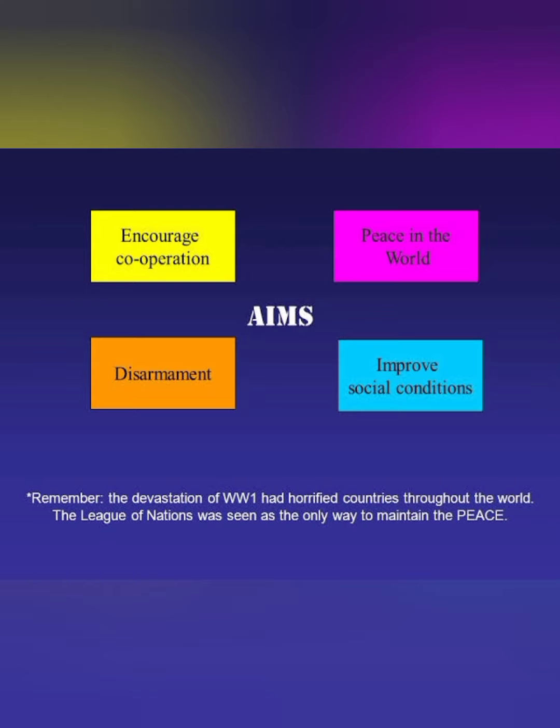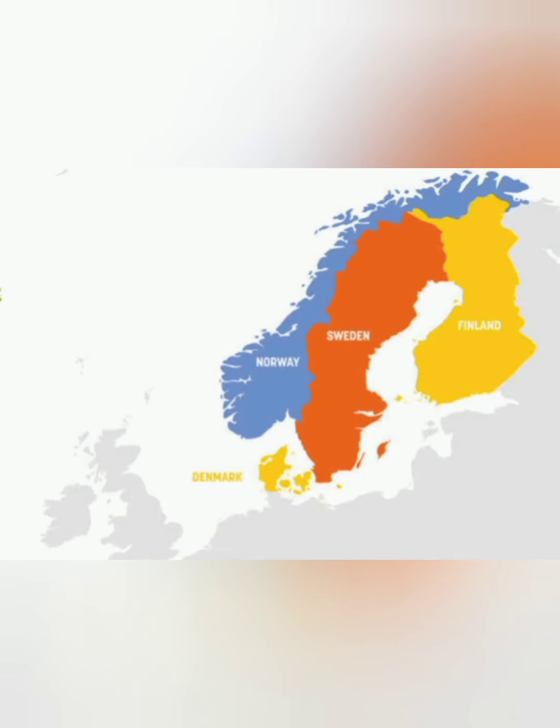Later, Germany and Russia joined in the years 1926 and 1934. But Germany resigned in 1933 and Russia was expelled in 1939. So let's see some of the activities of the League. The League was called in to settle a number of disputes between 1920 to 1925. So it was successful in three issues.